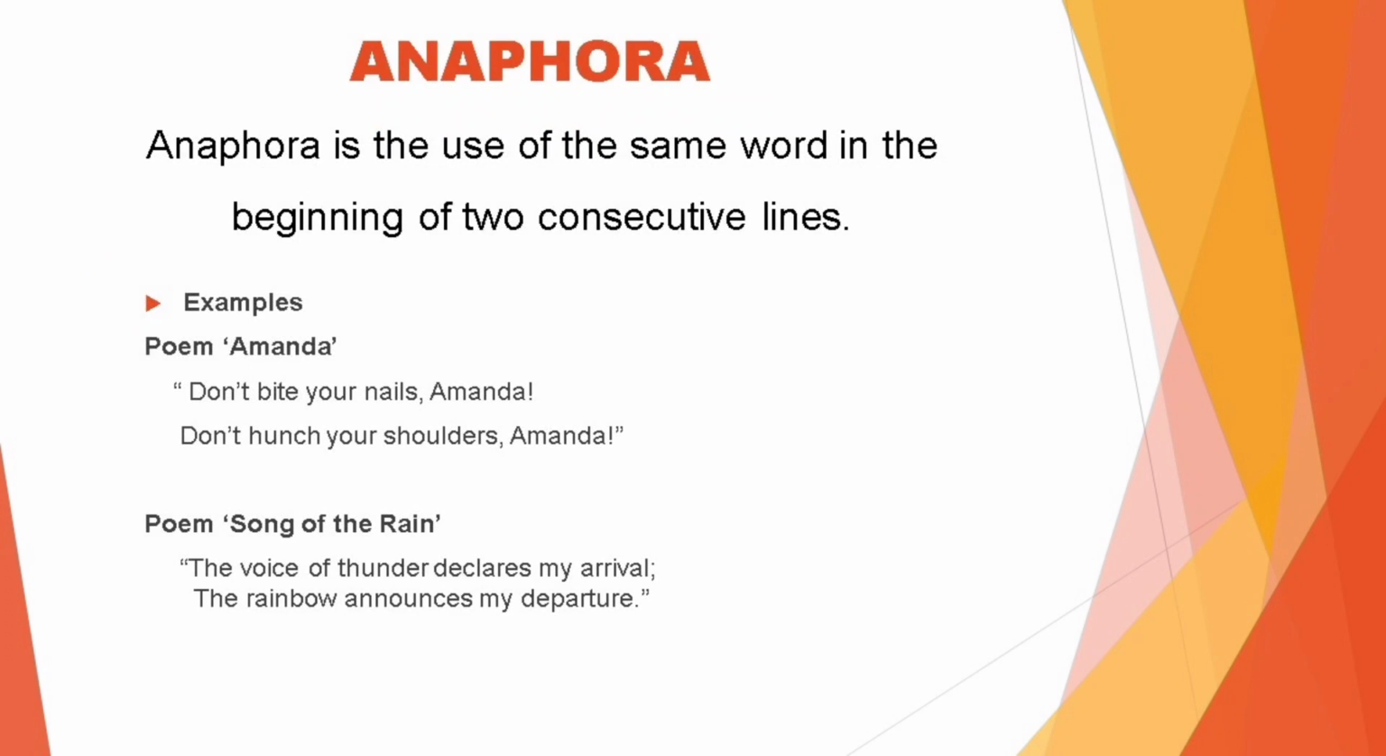The next literary device here is anaphora. Anaphora is the use of same word in the beginning of two consecutive lines. For example, in the poem Amanda, the writer writes, "Don't bite your nails, Amanda. Don't hunch your shoulders, Amanda." So here, both these lines have started with the same word, don't.